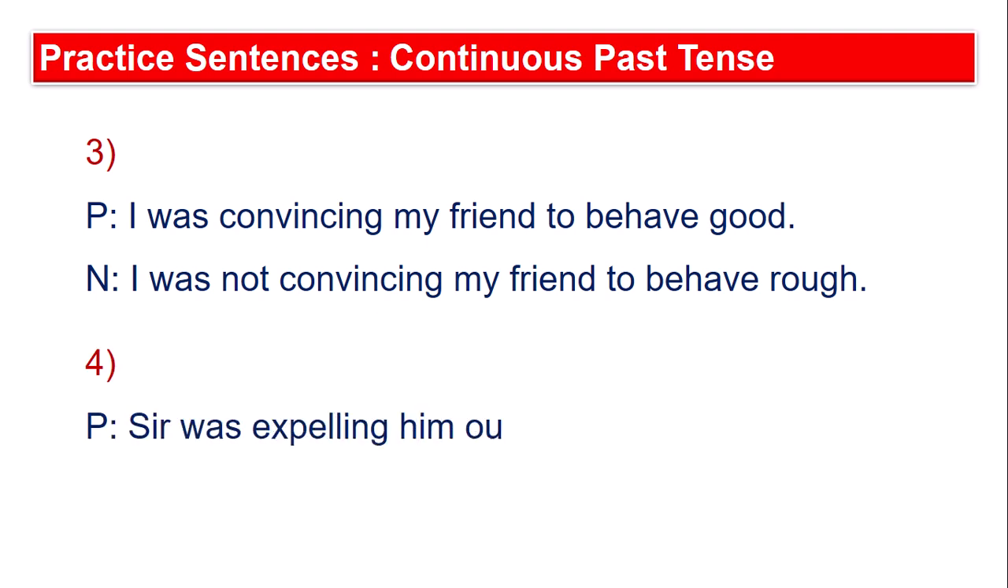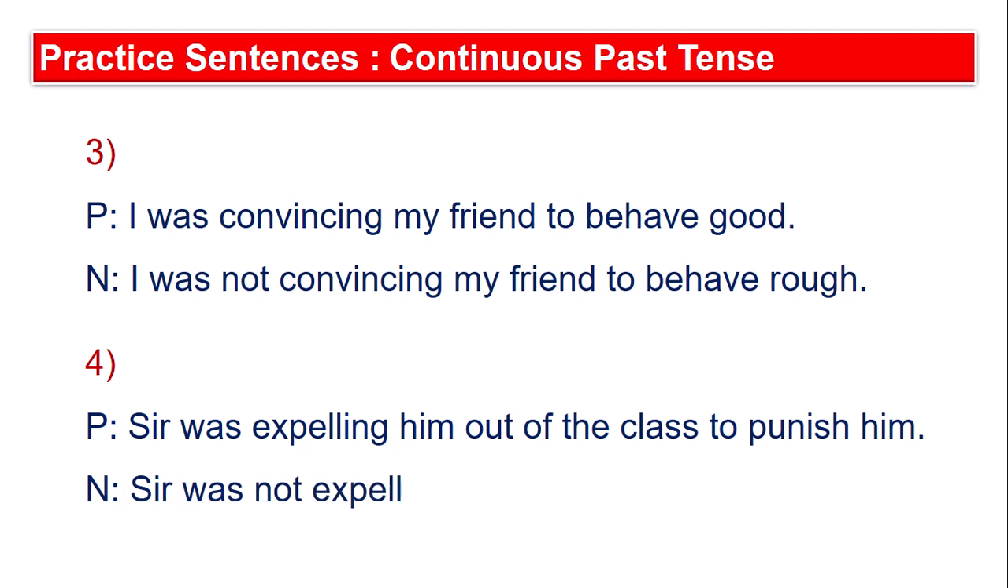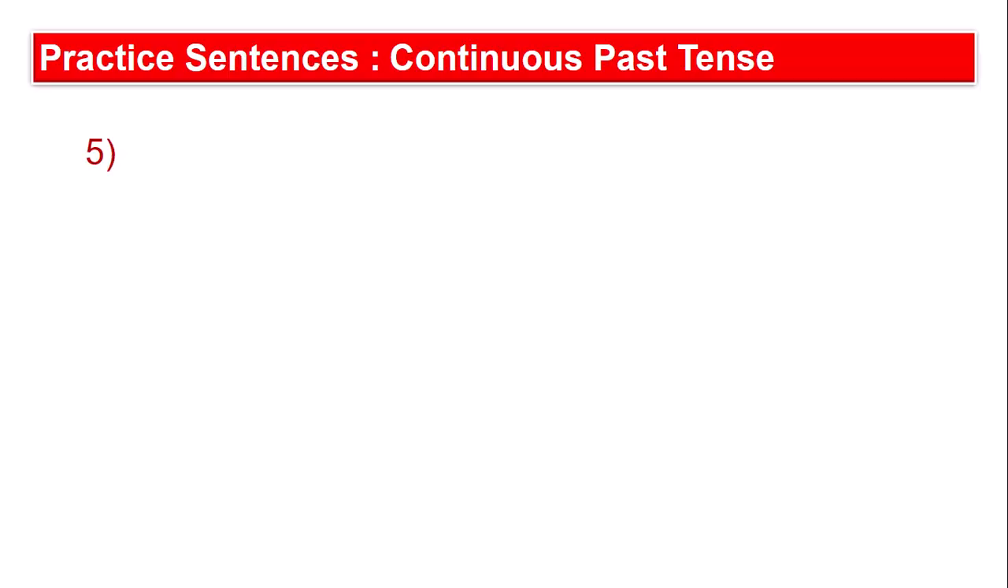Sir was expelling him out of the class to punish him. The teacher observed all these things, and tried to remove him out of the class so that the class can run smoothly. So, sir was expelling him out of the class to punish him, and in negative, sir was not expelling him out of the school. So it was a mild punishment. Let's move on to the next screen, guys.